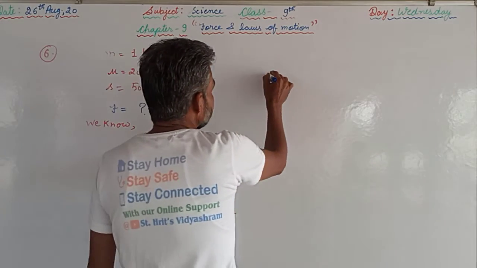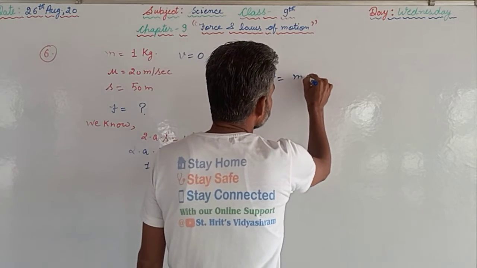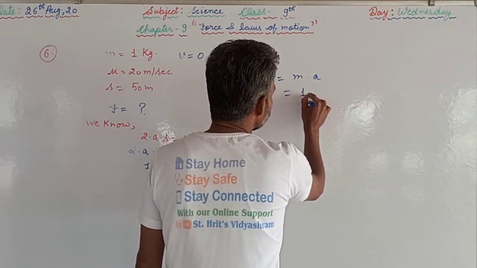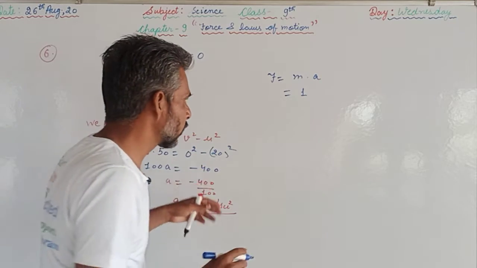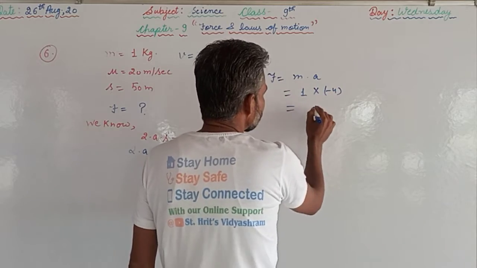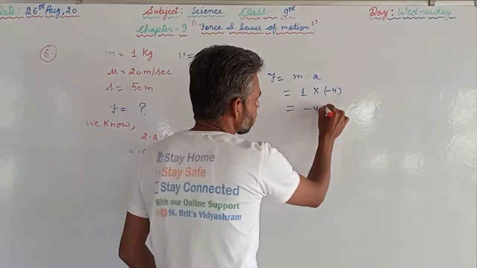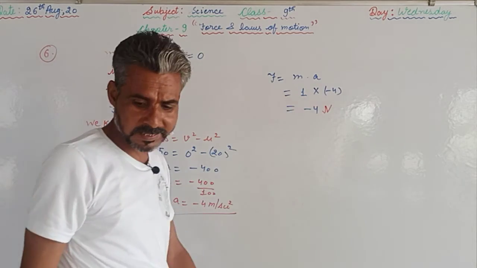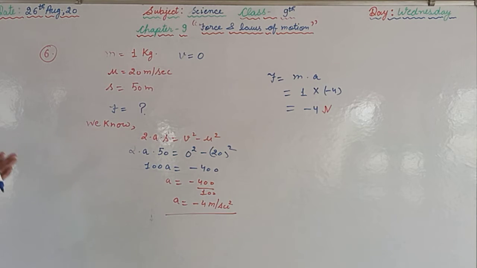Now we can find the force of friction between the stone and the ice. That will be m into a. Mass is 1 kilogram. No need to convert into grams because the SI unit of mass is kilogram. 1 into minus 4 means minus 4, and the unit of force is Newton. If you are not writing the Newton, that is the SI unit, then marks can be deducted. So like this we can proceed with question number 6.